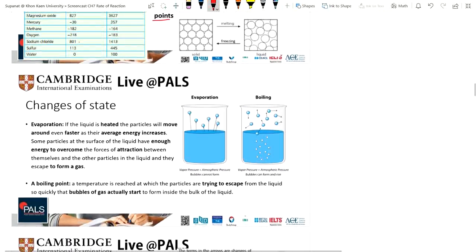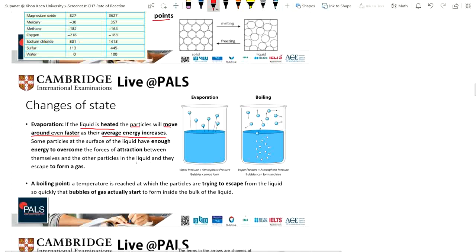Let's talk about evaporation. If the liquid is heated, the particles will move around even faster, because the energy is increasing. Some particles at the surface of the liquid have enough energy to overcome the force of attraction between themselves and other particles in the liquid.